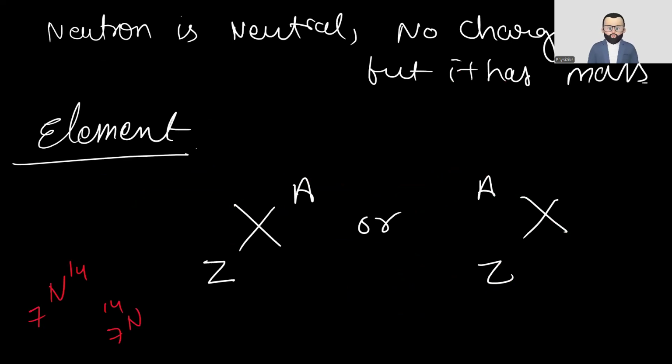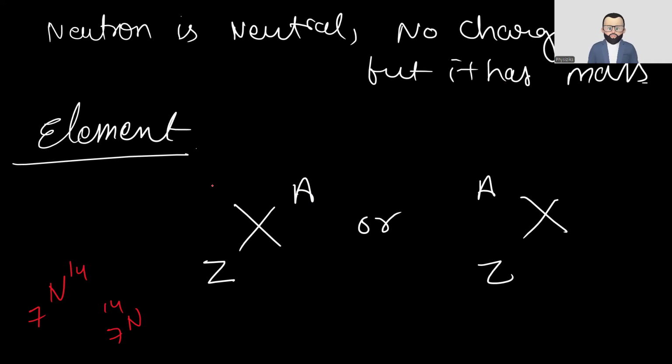Now, the neutron is neutral with no charge, but it has a mass. There is a property of charge you are going to study in class 12: if a body has a charge, then it must have mass also. But it is not mandatory that a body having mass must have charge. For example, the neutron is neutral but has a mass. However, saying that something has charge but no mass would be wrong, because anything existing here should have mass. I am not going into photons and radiations, which are massless.